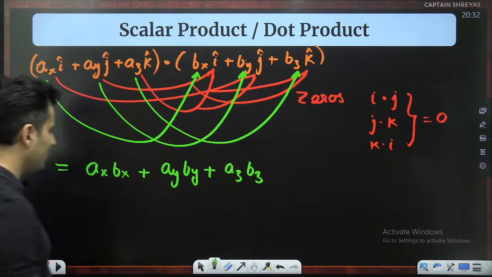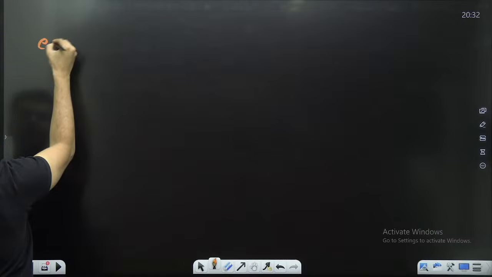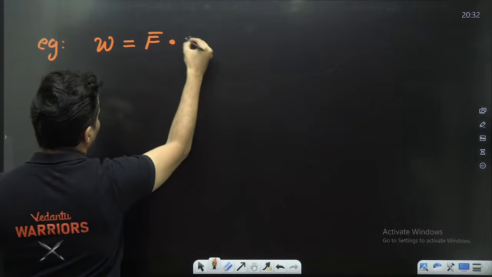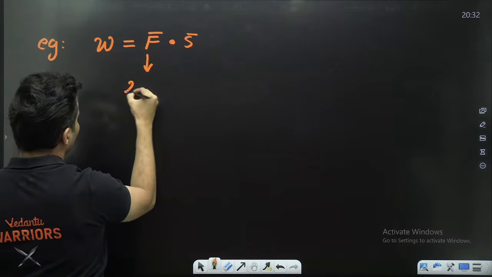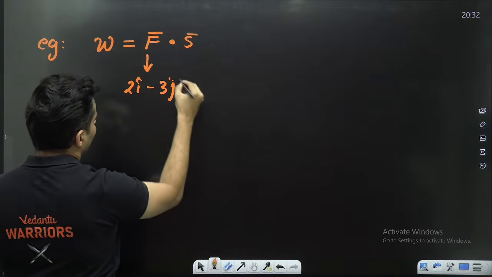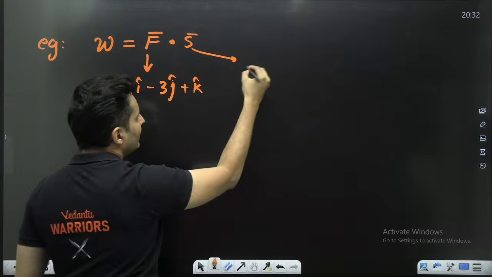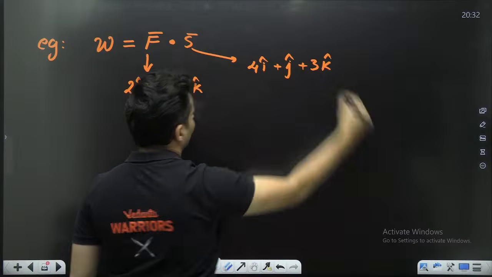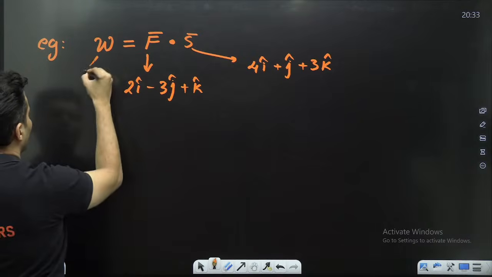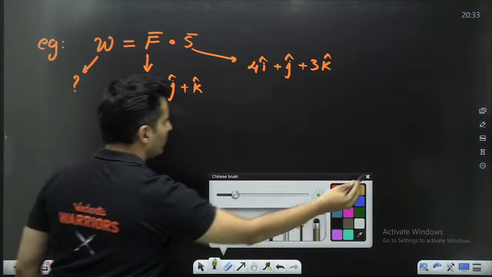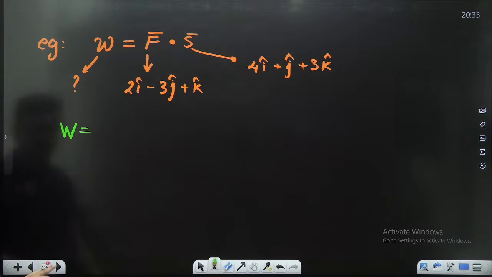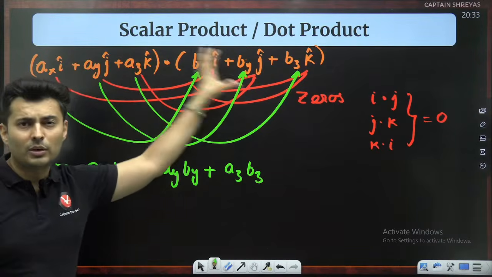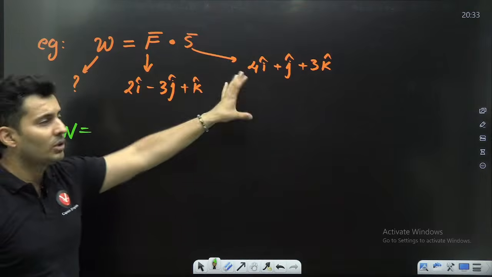So that is what you get when you do the dot product of two things. A very good example of this can be this particular question. Work is force dot displacement. The force is given to be 2i cap minus 3j cap plus k cap, and the displacement is given to be 4i cap plus j cap plus 3k cap. Question is find the work. Let's try to solve this using the same technique as mentioned over here. I'm just taking the dot product of two vectors.